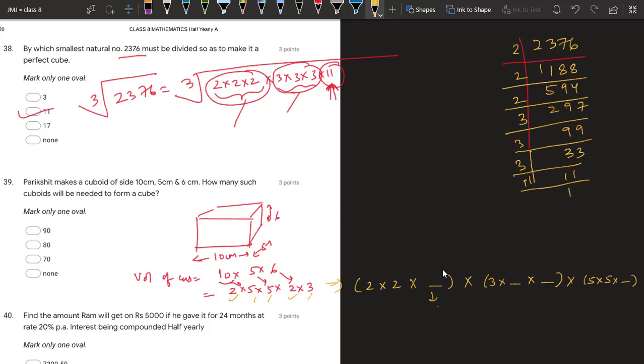So we need 2 2's, 2 3's, and 1 5. So let's multiply these. 2 2's are 4, 3 3's are 9... actually 2 into 3 into 3 into 5 is 90. So if I multiply 90 in this number, I will get a perfect cube. So the answer is 90 such cuboids when joined together will give us a cube.